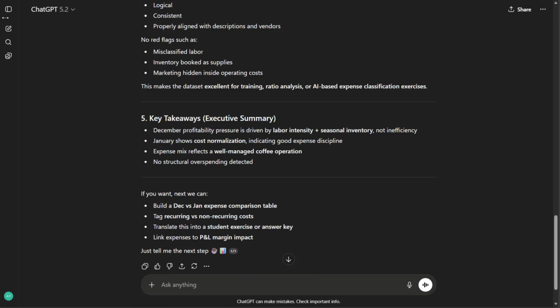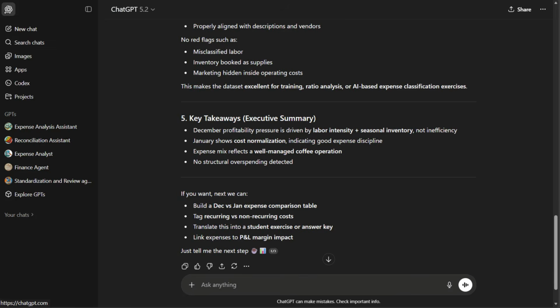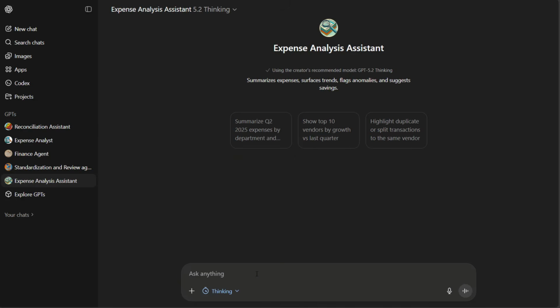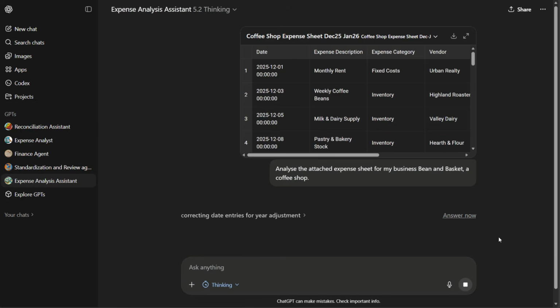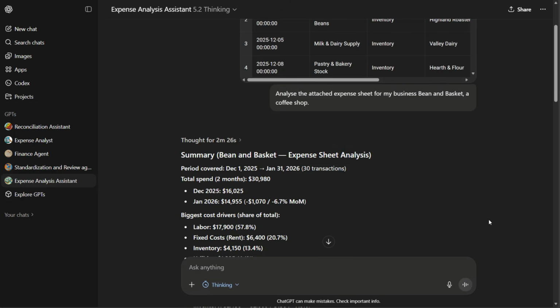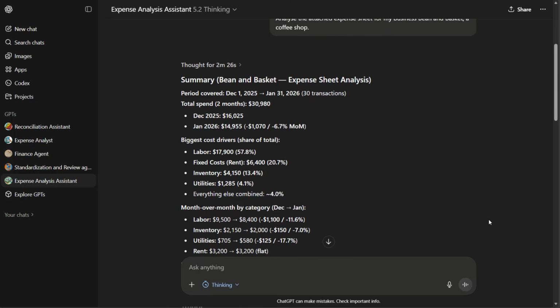For this, we will use a custom GPT I made in the past. It is called Expense Analysis Assistant. Let's open the chat and give the same prompt and attach the same file. This time, the response is more organized and numerically insightful.